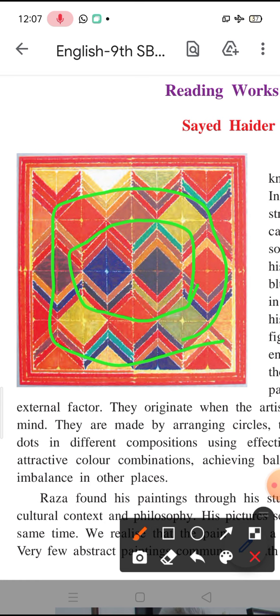It does capture. So first of all he created an imbalance here, wherein your vision goes to the center of the image, and then he also tries to create a balance wherein your eyes try to take in all the other sides of the picture as well.